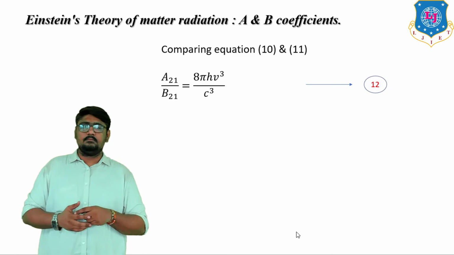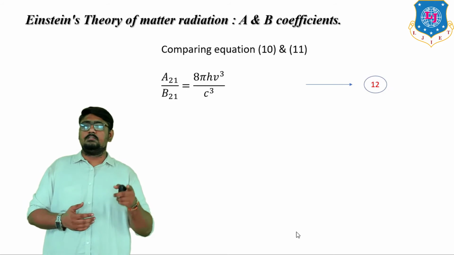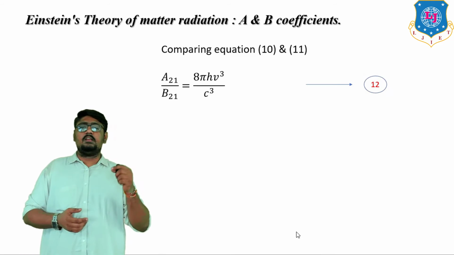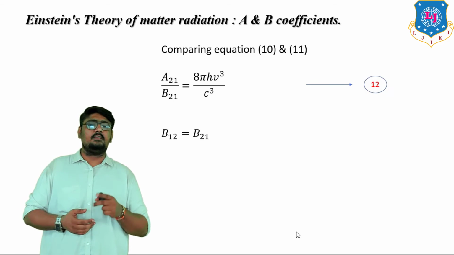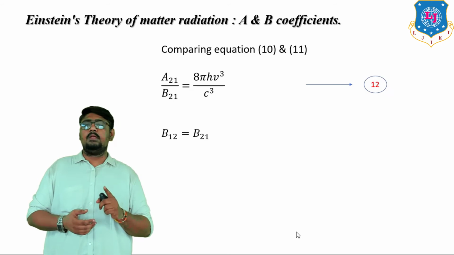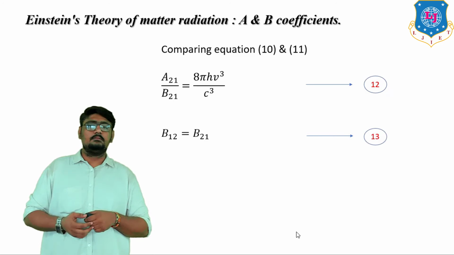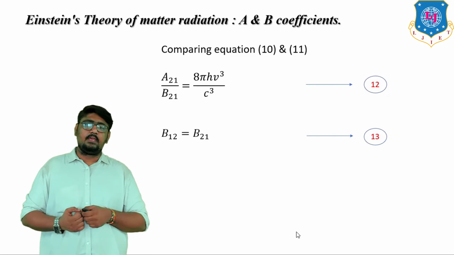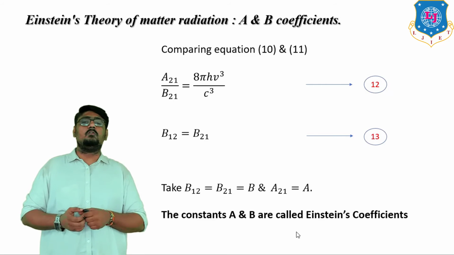A21 by B21, that is equation number 12, is equal to 8 pi h v cube by c cube, and the ratio B12 upon B21 is equal to 1, and thus we can say that B12 is equal to B21, so we can replace it by B, and we can name A21 as A. Thus, the constants A and B are called Einstein's coefficients.